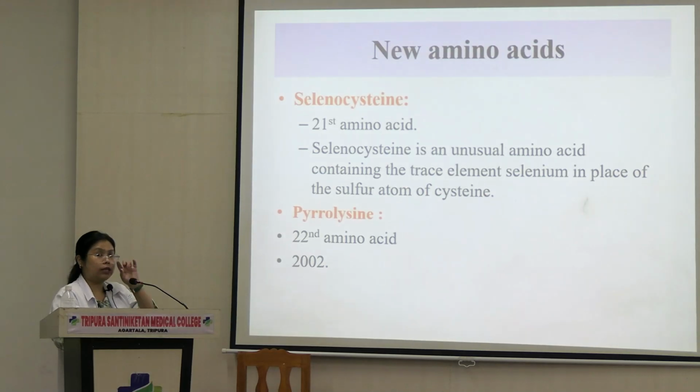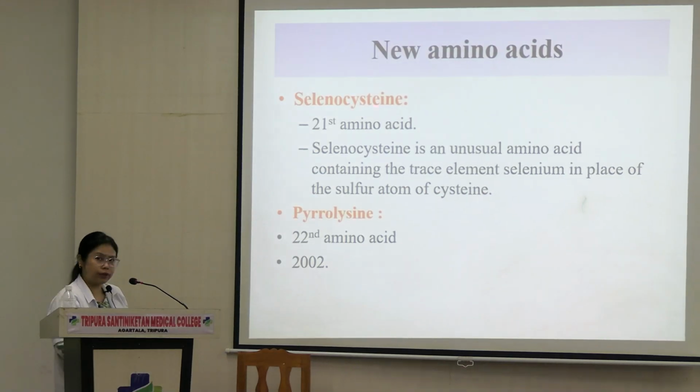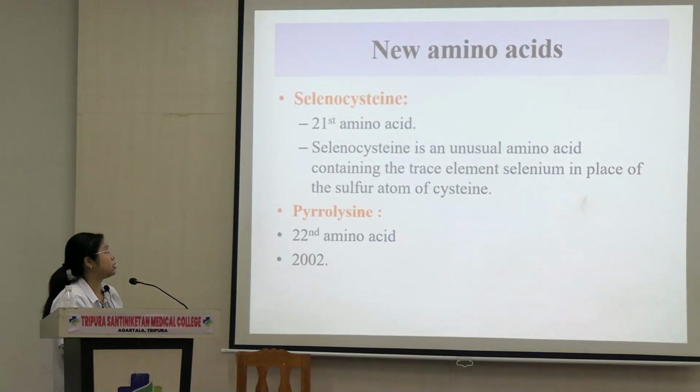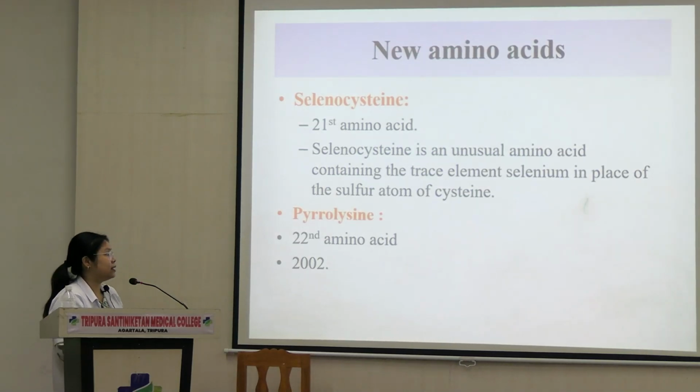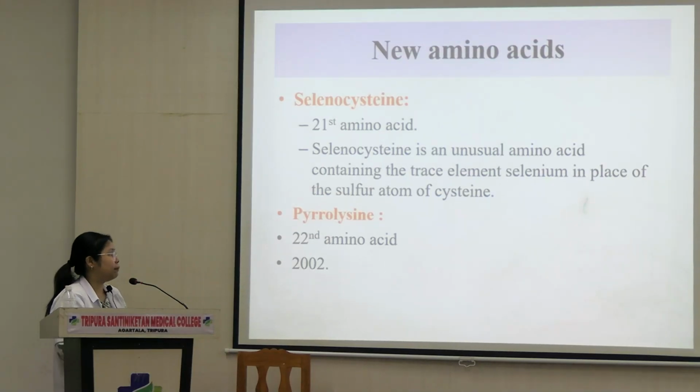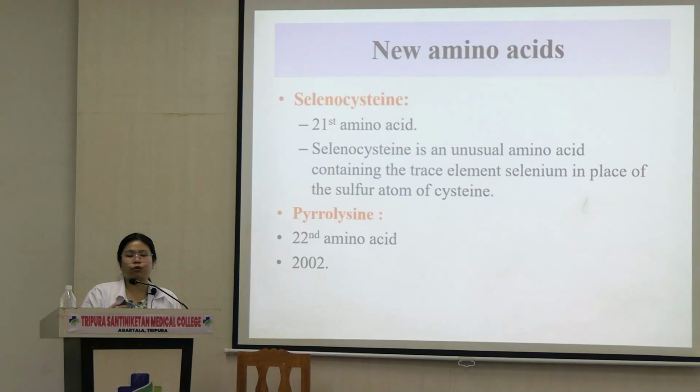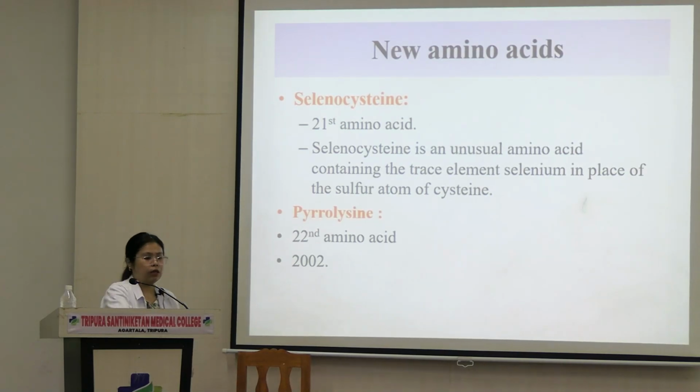The peculiar thing about selenocysteine is that it is cysteine, just that the sulfur group is replaced by selenium. Okay, so this is known as 21st amino acid, and 22nd amino acid is pyrrolysine. The name is enough, you don't have to remember the structure, you don't have to know the importance of them.